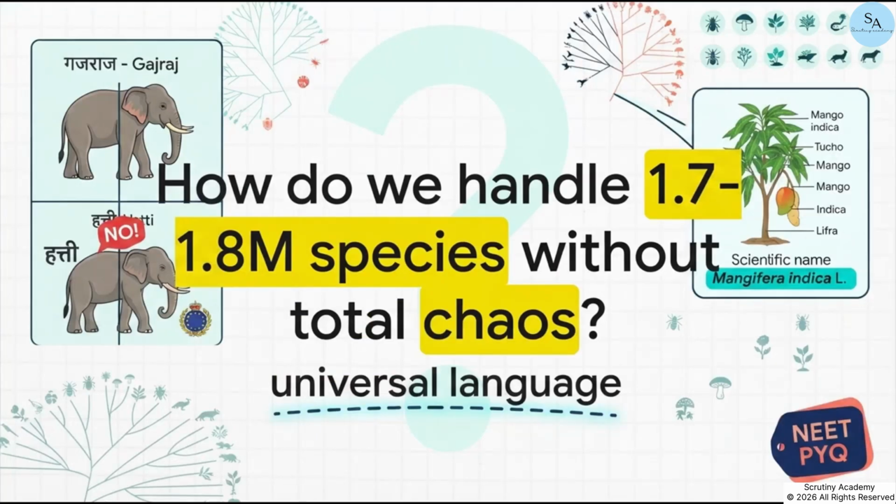But once we define what's living, we run into a massive problem: the sheer numbers. Right now, the count of known and described species ranges anywhere between 1.7 to 1.8 million. So with 1.7 to 1.8 million described species, how do we avoid total chaos? I mean, imagine the huge confusion if everyone just used local names that varied not just from country to country, but literally from town to town. This 1.7 to 1.8 million figure highlights the absolute necessity for standardizing how we identify, name, and classify biology. We desperately need a universal language.